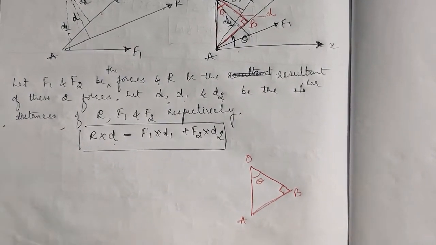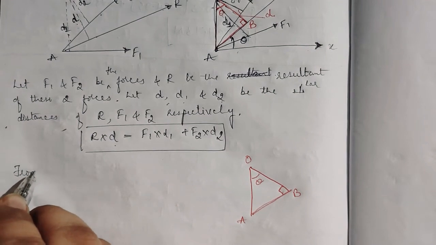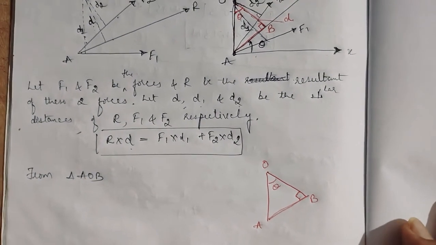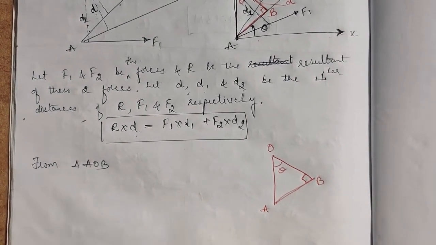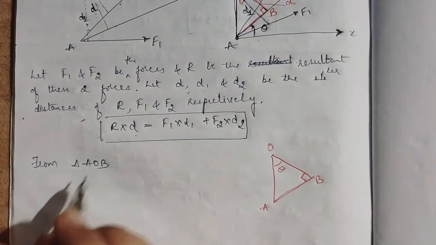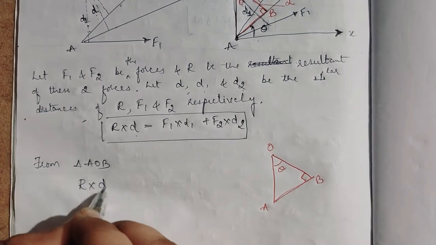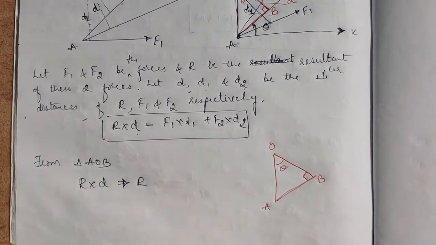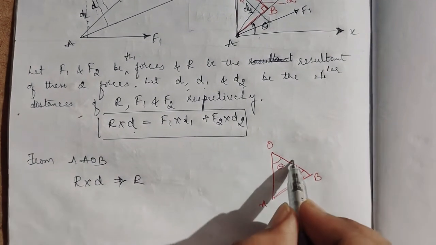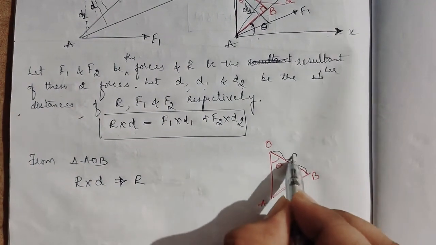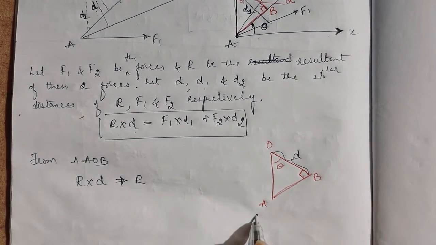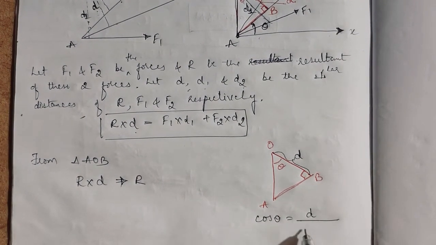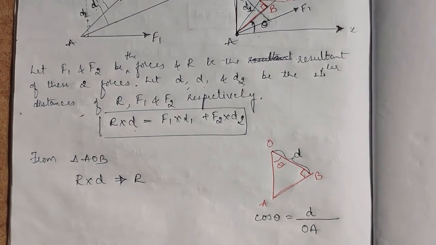Then from triangle AOB, what I need is R into D, right? So R into D is equal to, I'll write R as same, into D. So we know that OB distance is D, right? So I can take cos theta is equal to adjacent D divided by OA, correct?